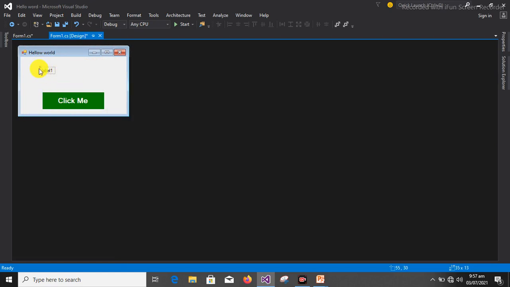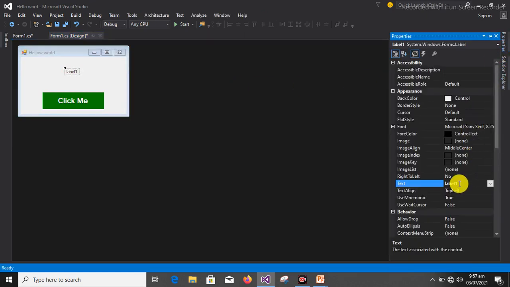So let's move it out. No, let me drop it here. So now that is it. So this label, I can name this text to message.